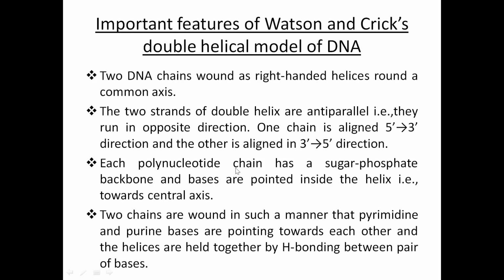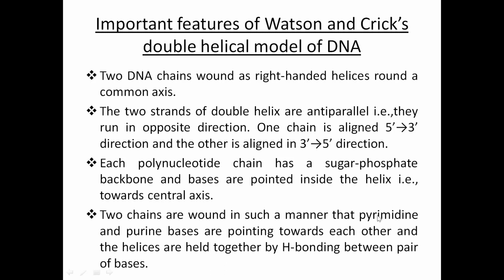Now each polynucleotide chain has a sugar phosphate backbone. This we have seen. In RNA also we have seen that the polynucleotide chain has a backbone of a sugar phosphate group, and the bases are pointing inside the helix towards the central axis. Now in RNA we have seen that a single strand is there and the bases are attached to that. Now when the two strands are there, they are intertwined in such a way that the bases of one strand and the bases of another strand point inside and towards each other. I will show you the structure after a few slides.